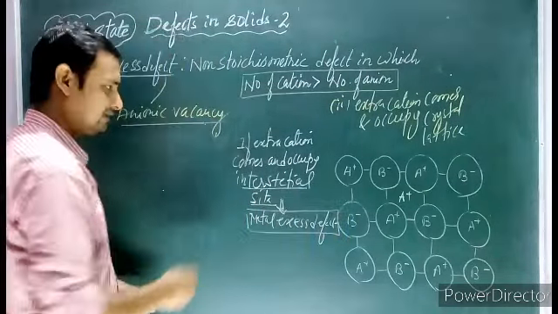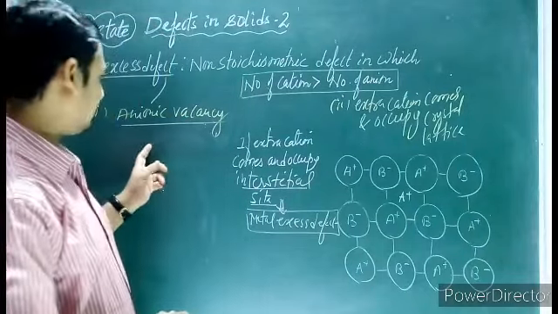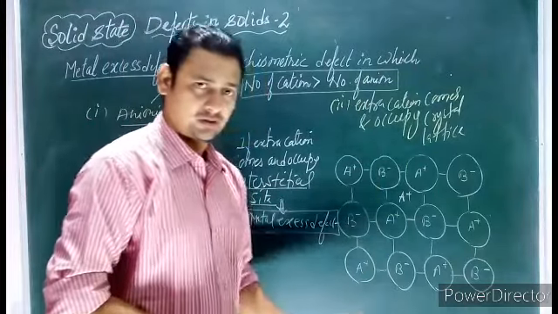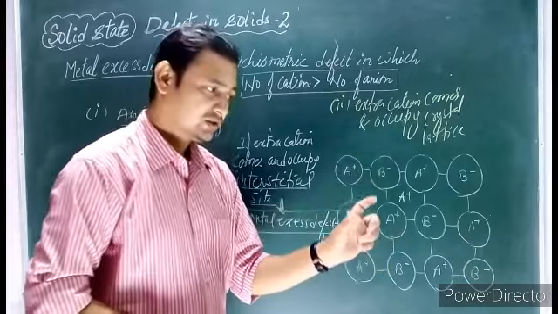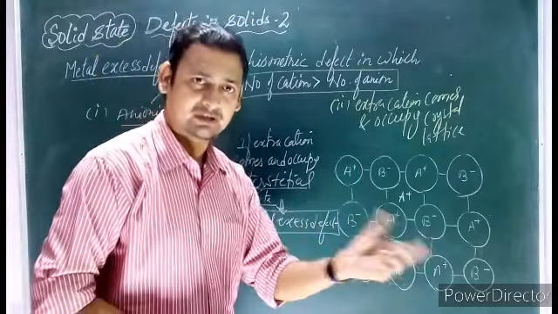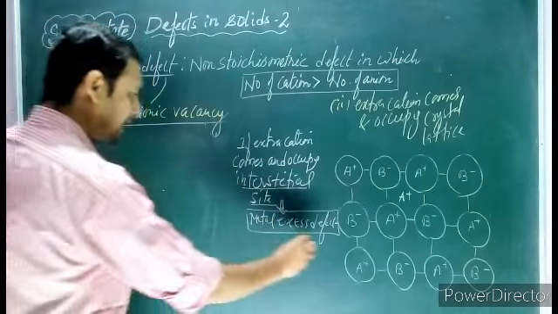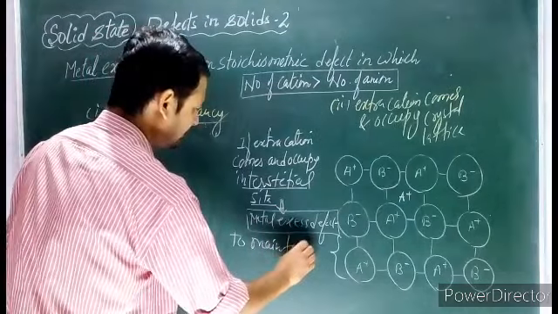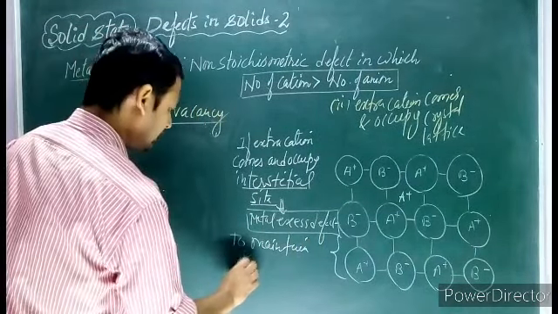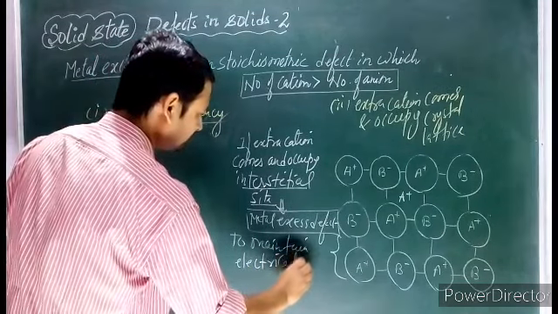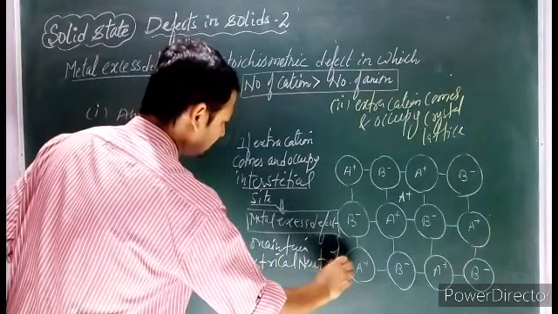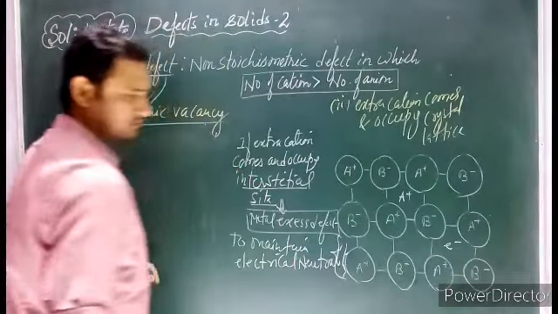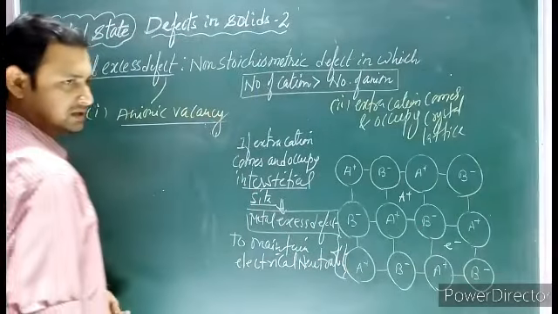But like anionic vacancy, here also we have a problem. The cation becomes more, the anion becomes less, and the total positive charge and total negative charge become unequal. So here again, to maintain the electrical neutrality, some extra electron comes and occupies the interstitial site.